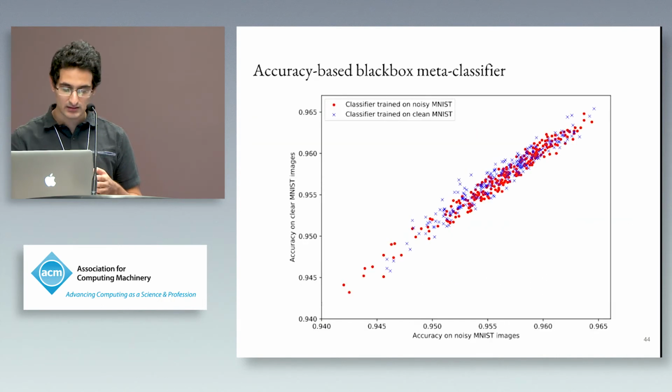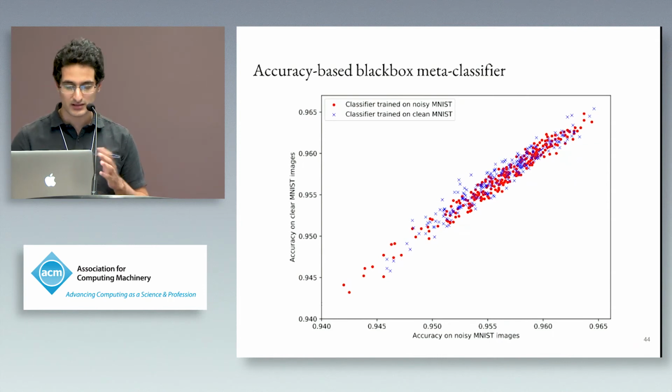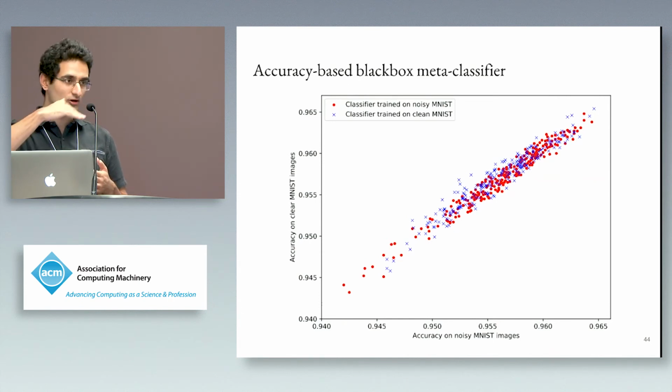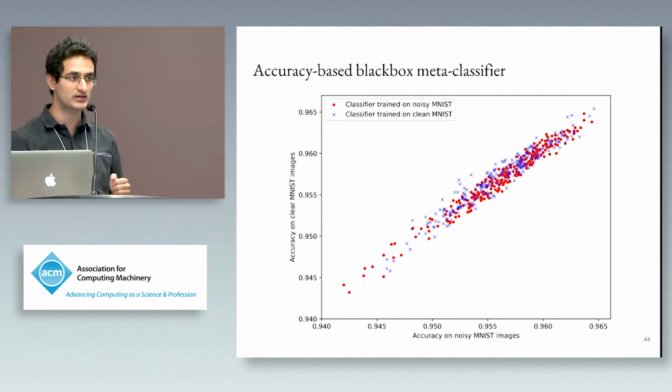So here we've plotted just the accuracy. The y-axis is the accuracy on clean MNIST images. The x-axis is the accuracy on noisy MNIST images. The crosses are classifiers trained on clean MNIST images, and the red dots are classifiers trained on noisy MNIST images. It's sort of complex, but to simplify this, you ideally want to see here that the red dots, which are classifiers trained on noisy MNIST, should be lower and doing better for accuracy on noisy MNIST images. But you don't see that. You don't see any distinction between the two types of classifiers. And that's what we saw in our results as well.